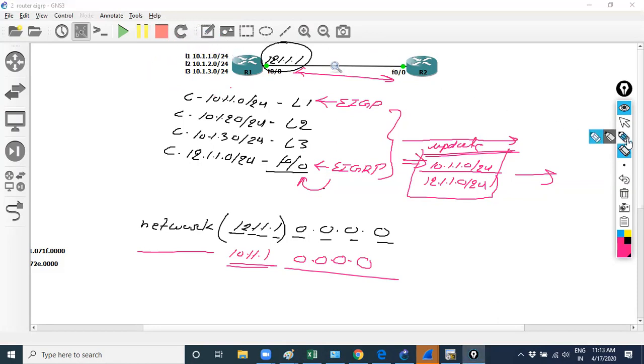Let's take it before R1. We have a switch before R1, I just use a switch. Okay, you have three VLANs. I just have three VLANs.